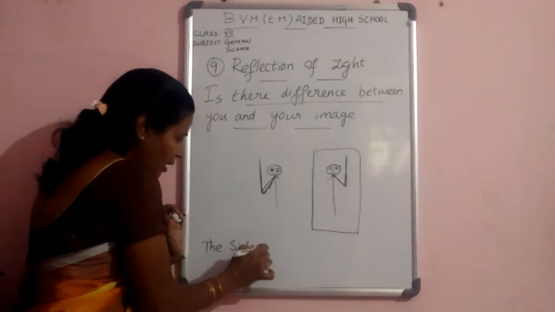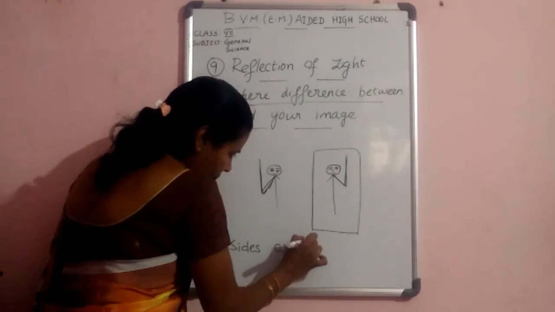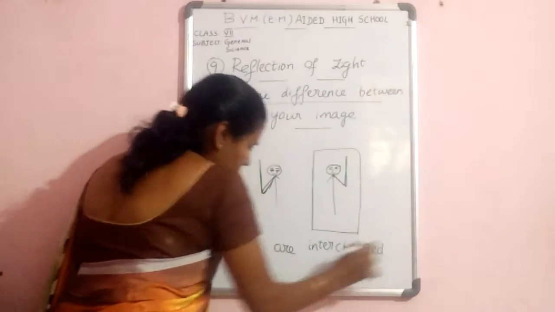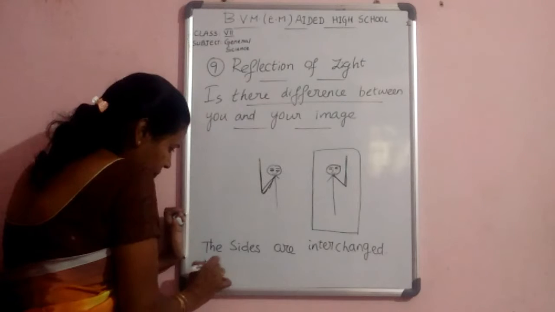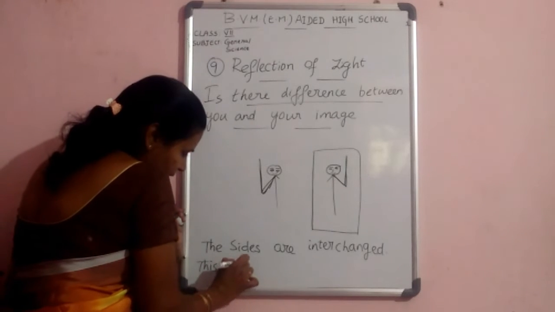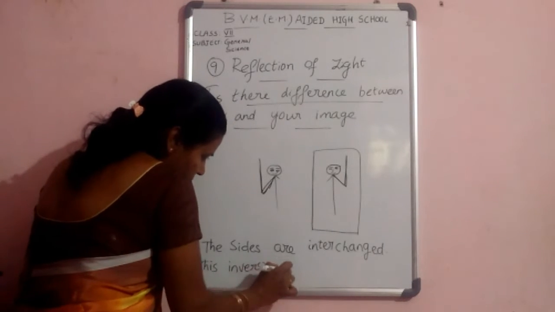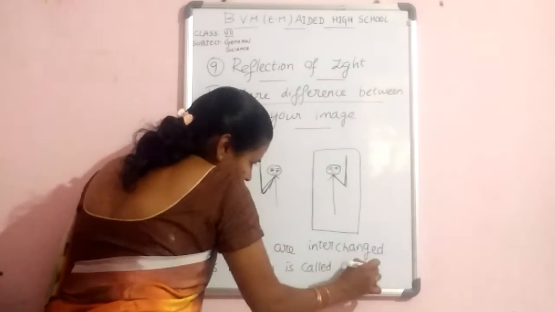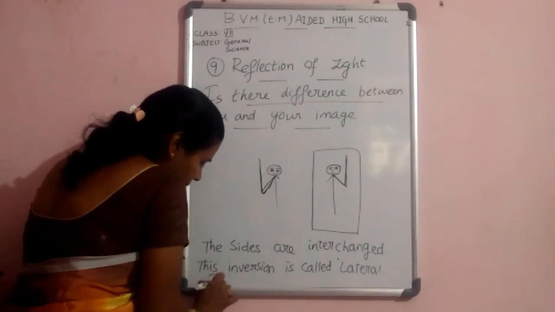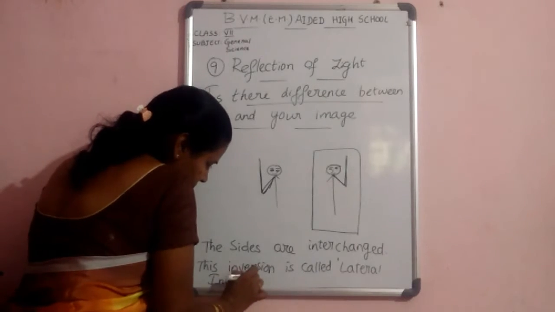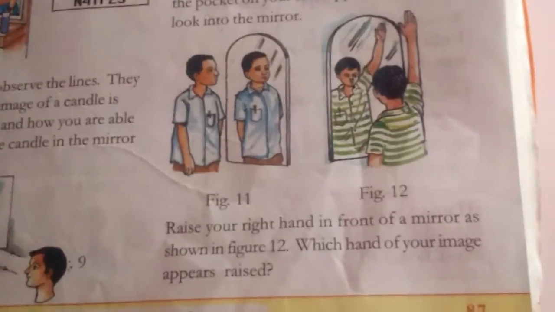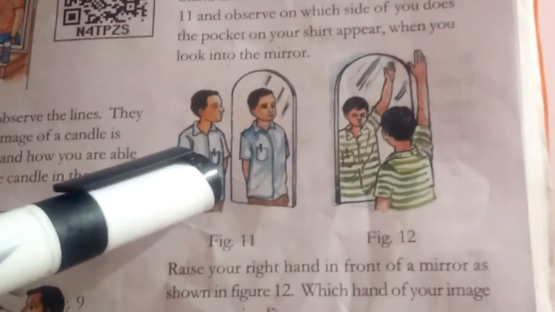The sides are interchanged. This inversion is called lateral inversion. What do you say? Lateral inversion. The boy stands in front of the mirror and he observes his pocket.